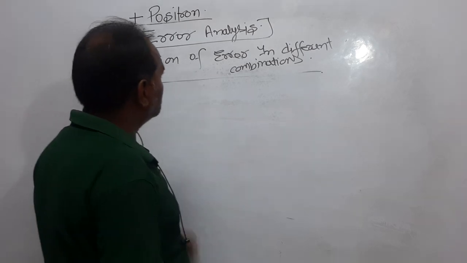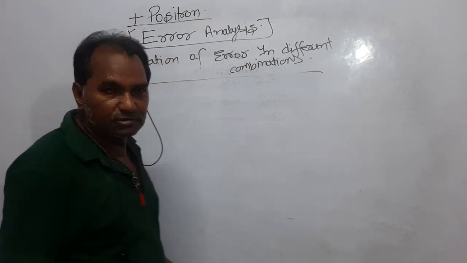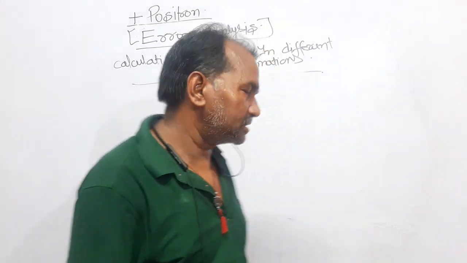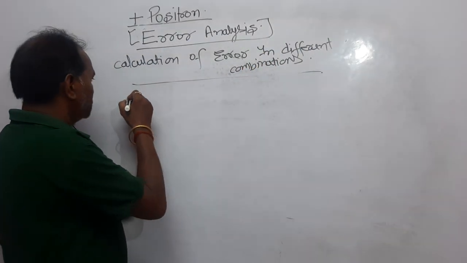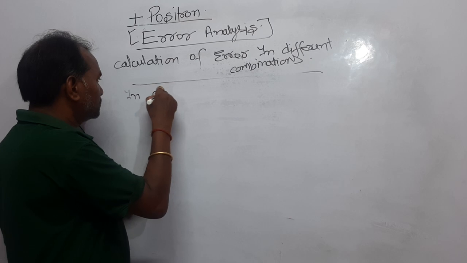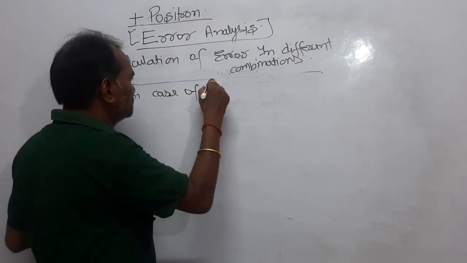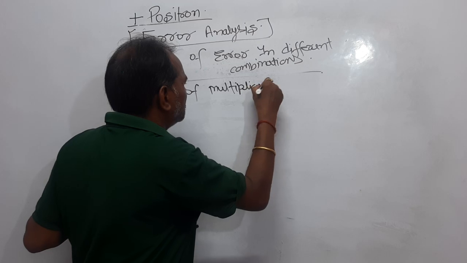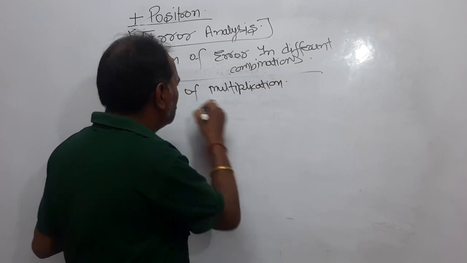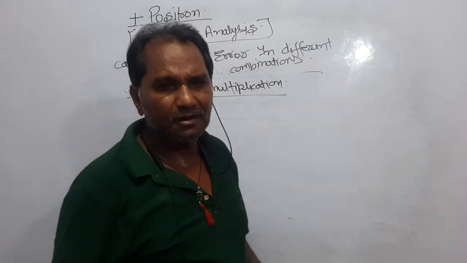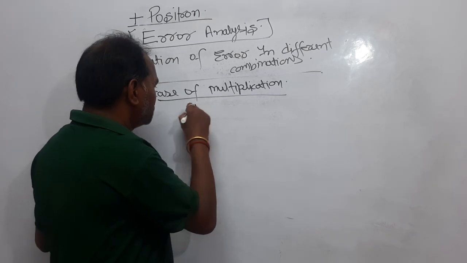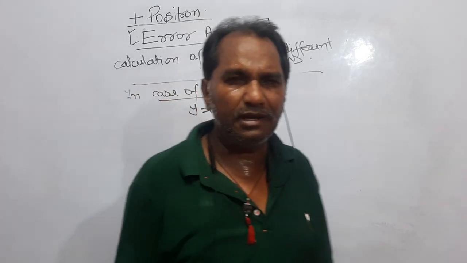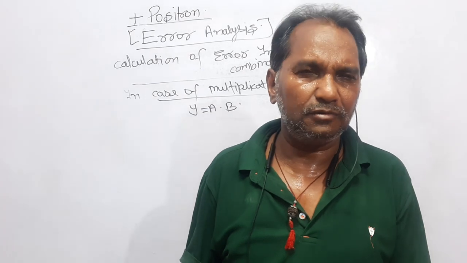Dear students, this was the formula based on either addition or subtraction. Now let's move on to the case of multiplication. If a formula is based on multiplication, for example, y = a × b. The physical formula is y = a × b, and now you have to find out the error.